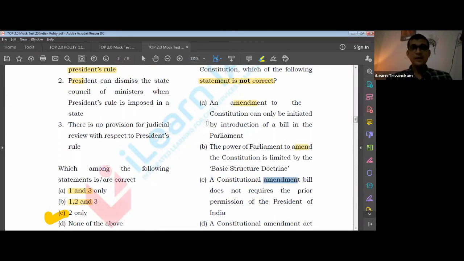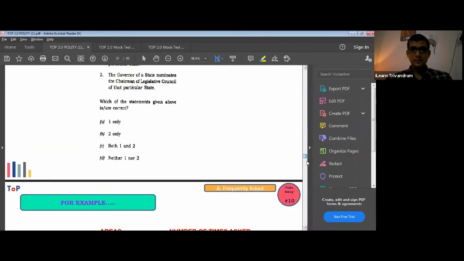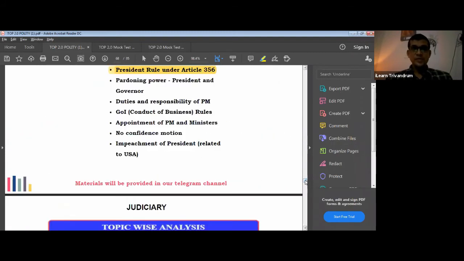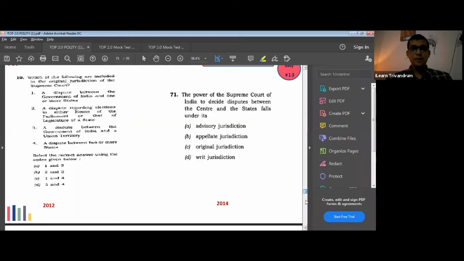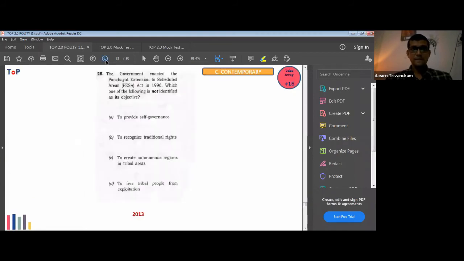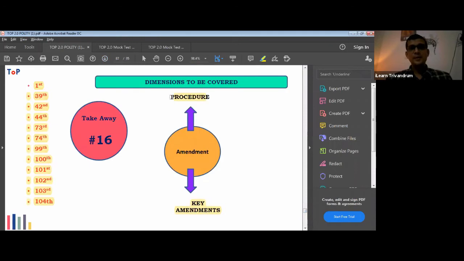What did we study about amendment? I think in amendment we studied that there should be an approach for amendment, right? What is the approach? The approach is we should go by the procedure and also the important amendments. These are things you should take care of when you deal with amendments. Let us look into that. Yeah, see, this is the way we study, right? For amendment, you should know the procedure, what is mentioned, and the key amendments. Now, these are the key amendments I told you that you should be studying, okay?